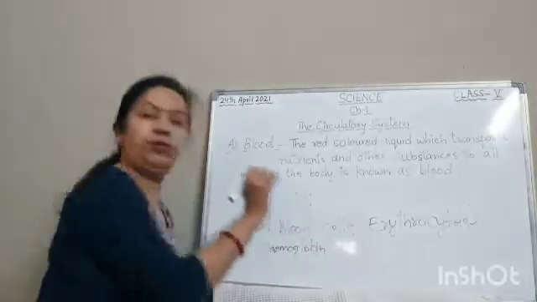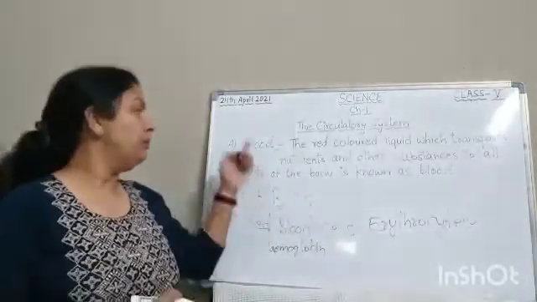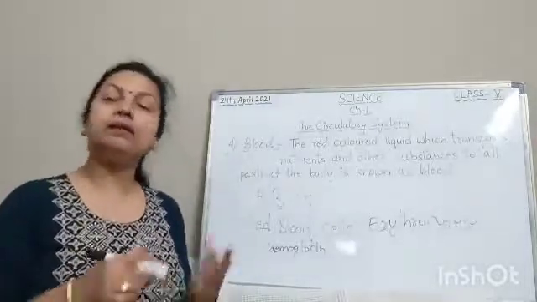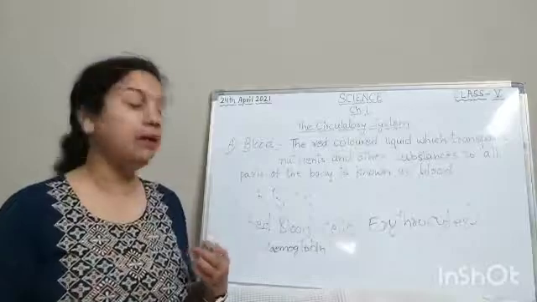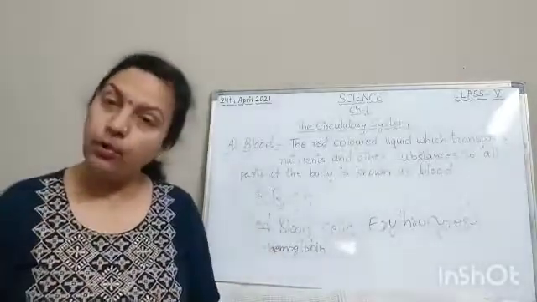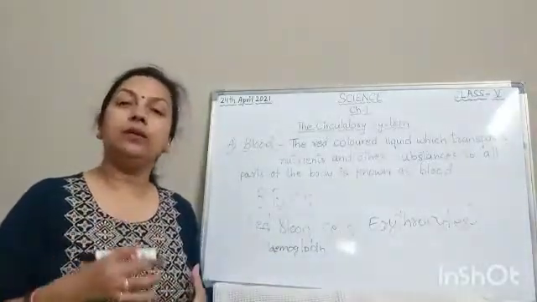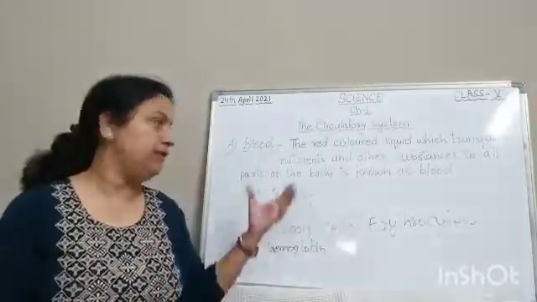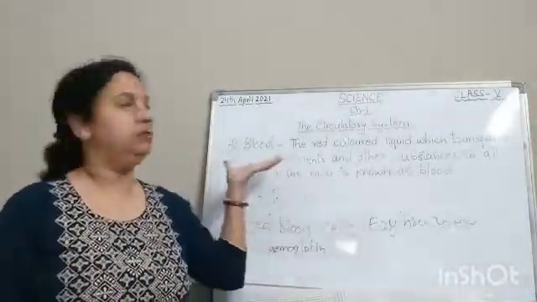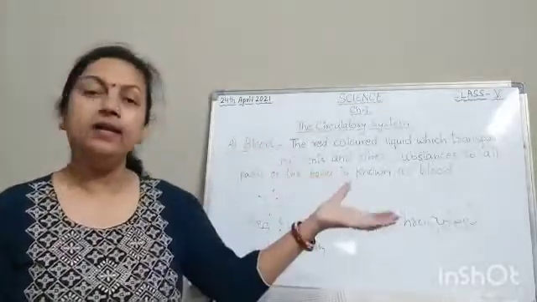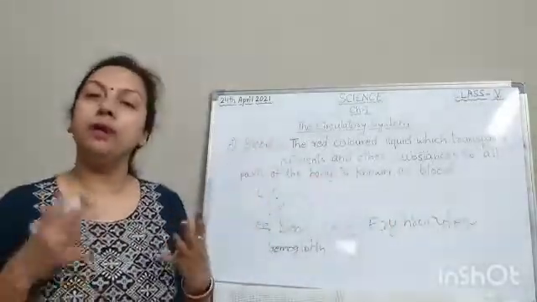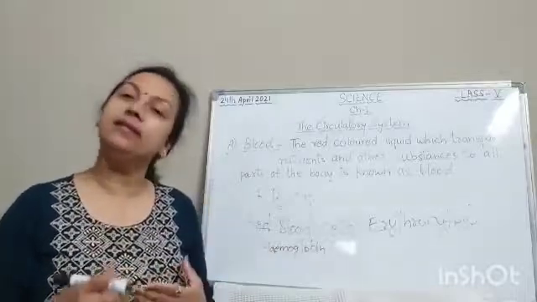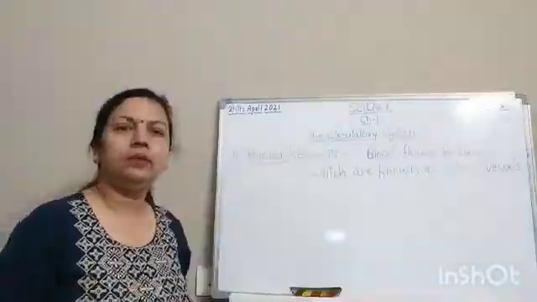So blood contains red blood cells, and red blood cells have a pigment known as hemoglobin, due to which our blood is red. If it is asked why the color of blood is red, then you can say because blood contains a special type of cells that is known as red blood cells.